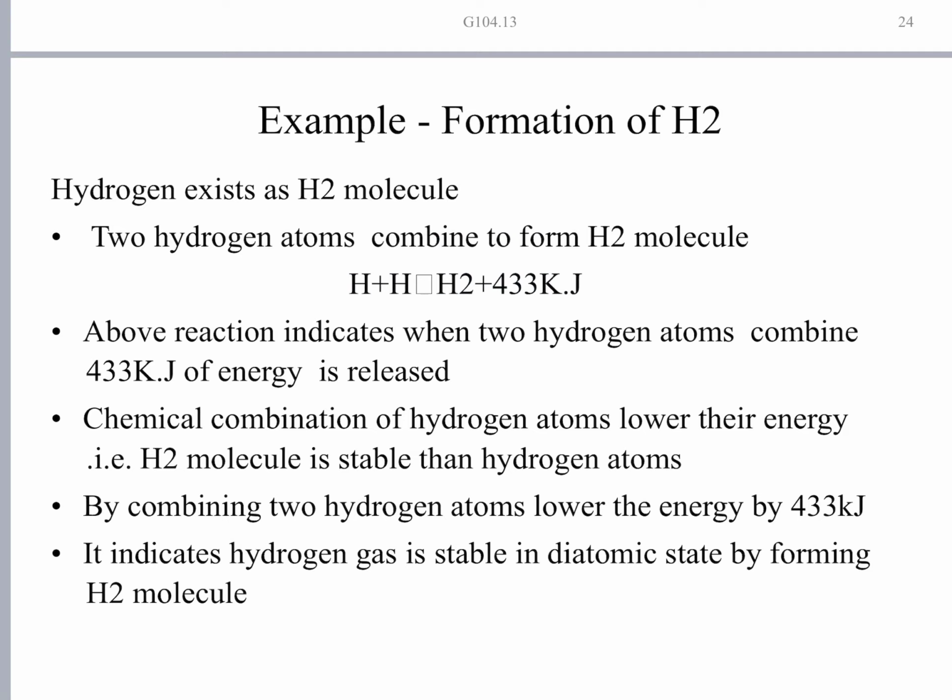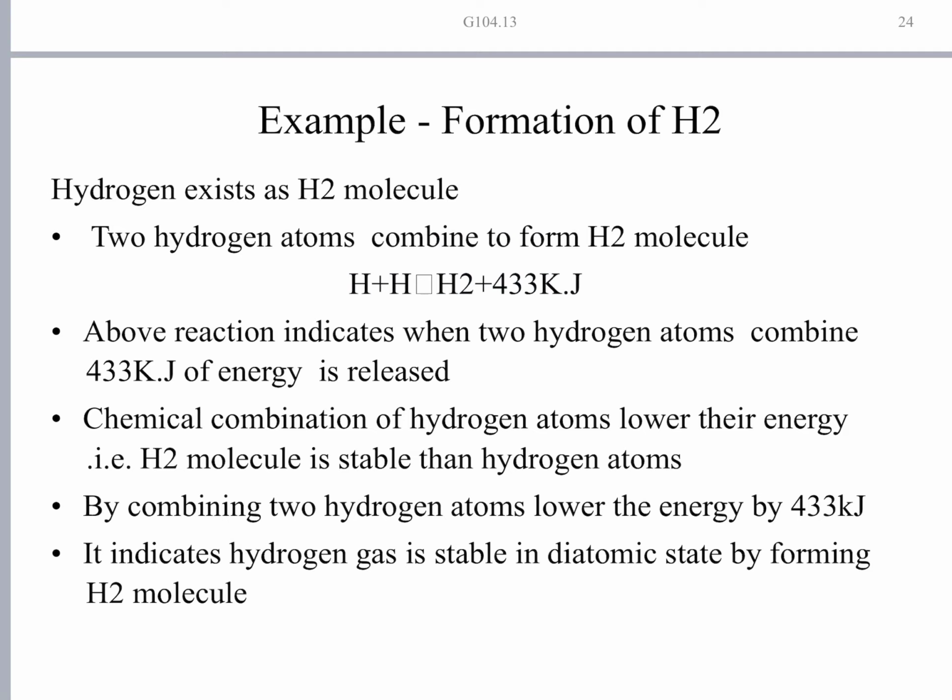Atoms are more energetic and less stable, whereas in the formation of the hydrogen molecule, energy is lost. So it is of lower energy and more stable. It is gaining stability. By combining two hydrogen atoms, the energy is lowered by 433 kilojoules. It indicates that hydrogen gas is stable in the diatomic state. That is why it forms the H2 molecule.